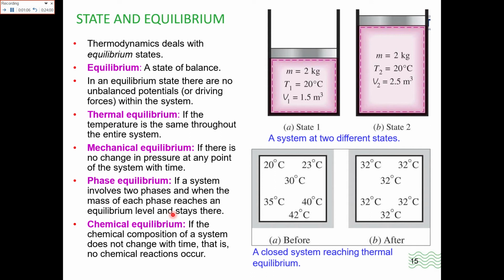Initially there is a liquid phase which is in more quantity than the gas phase. You are supplying heat and then after some time 50% of the substance is in the liquid phase and 50% in the gas phase, and there is no change between these two phases, so it is in phase equilibrium. Then there is chemical equilibrium. If the chemical composition of a system does not change with time, then no chemical reaction will occur and the system is in chemical equilibrium.